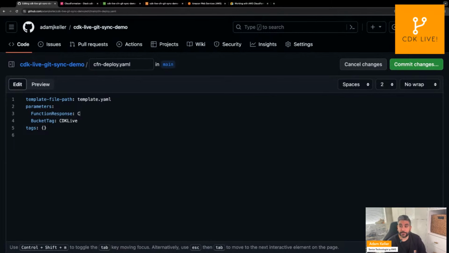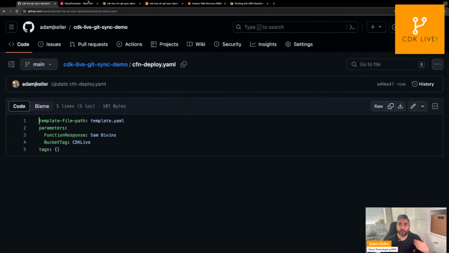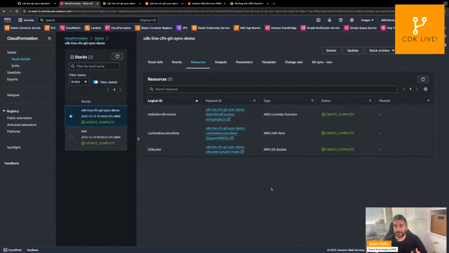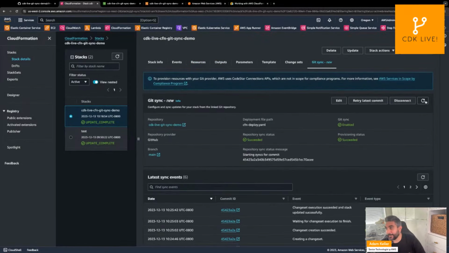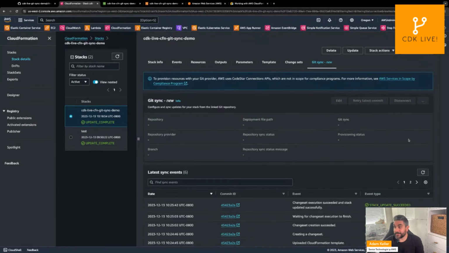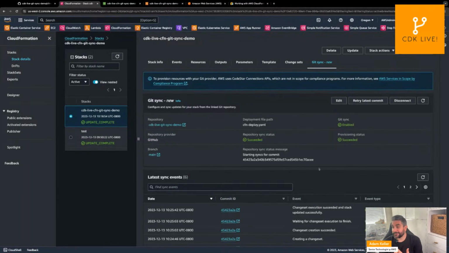And then since Sam was chatting with us, we're going to change our function response to Sam Bivens. We're going to commit our changes. And again, what we should see here is CloudFormation will catch these changes and then trigger the deployment accordingly. So that is pretty much the feature and how it works.